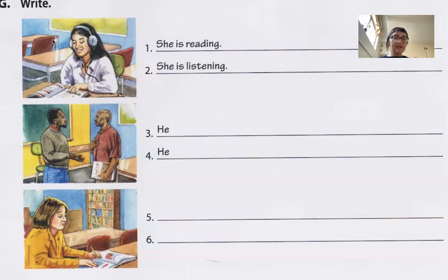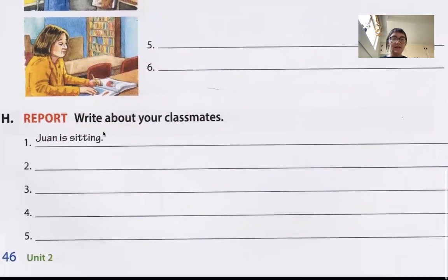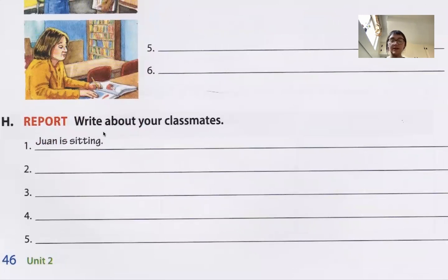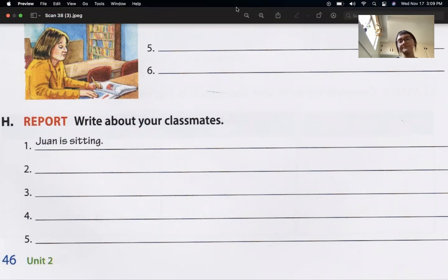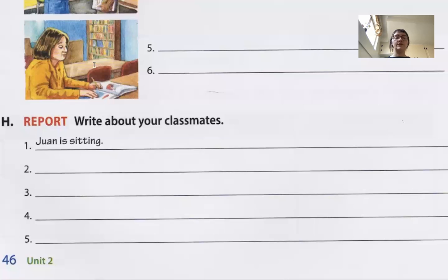All right, now the last part of our lesson today is write about your classmates, right? So we can write about the people in our classroom. So since we are not in a classroom, I'll give you the first one that you can do. You can say, oh, Allison, right? That's me. Allison is teaching, right? Allison is teaching. So that's something you could say.